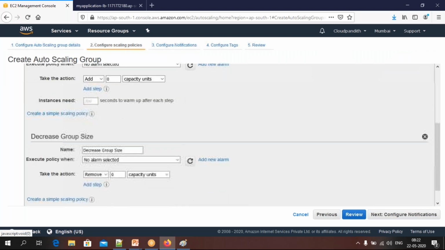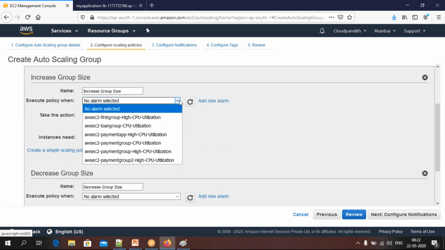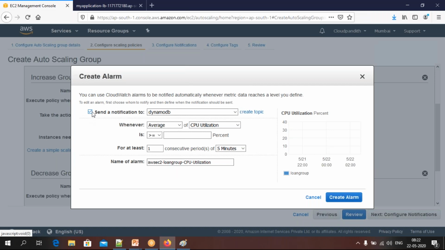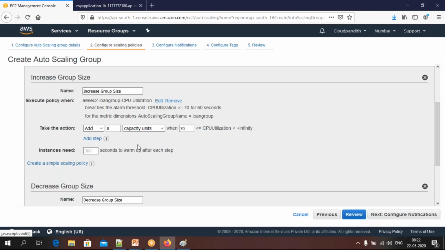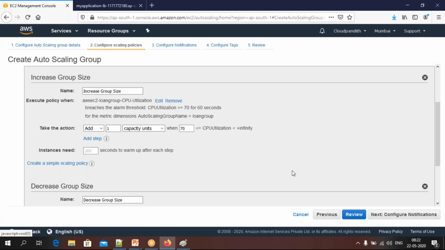Click on this. Here you need to set one more alarm, or if you want to use the same alarm, you can, but let's create one. You can keep names and everything default. Click add new alarm. I don't want to receive any notification, and the CPU utilization whenever 70% continuously for 1 minute, then I want to create an alarm. When that alarm is triggered, how many servers do I want to add? Only 1, so that's why I said increase 1, decrease 1 only.